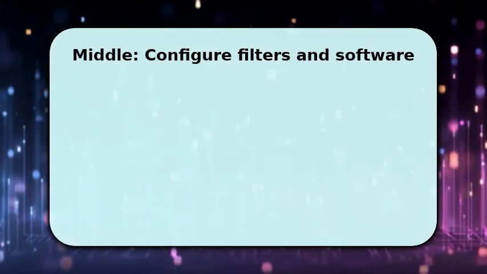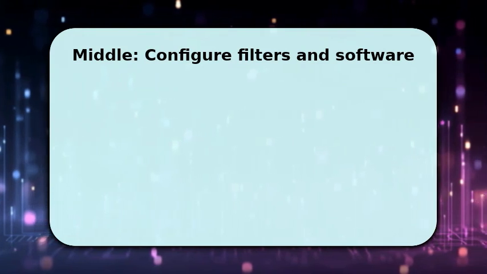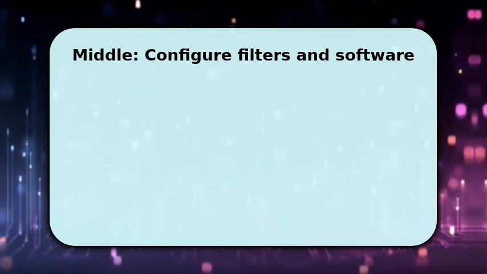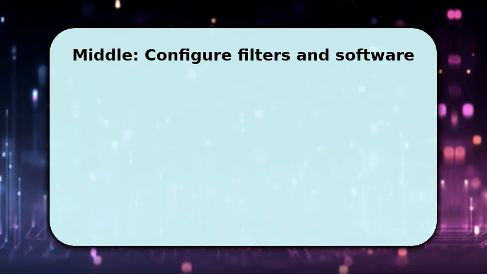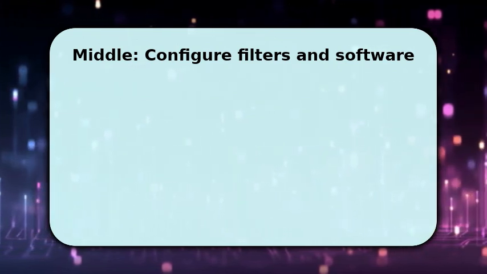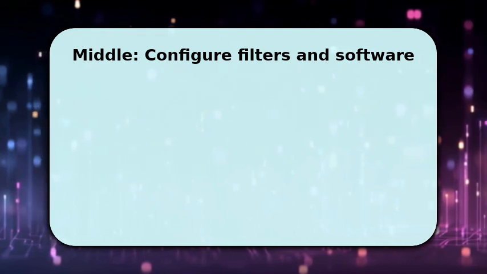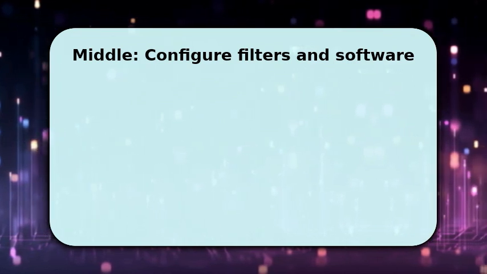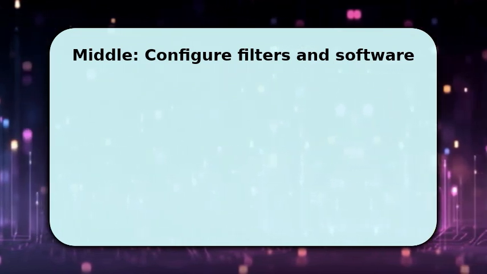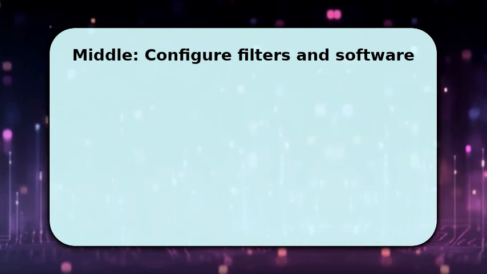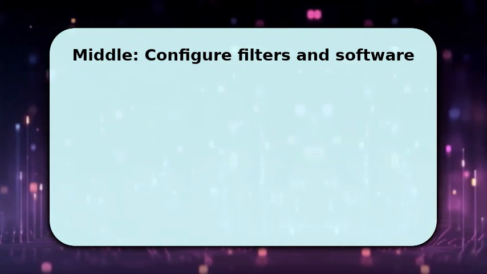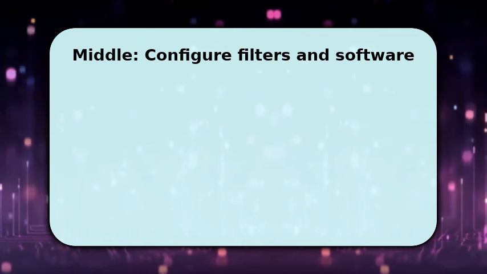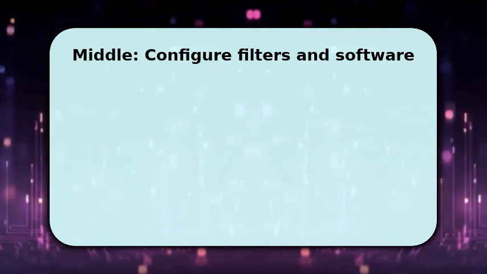Now fine-tune the processing so your voice stays natural. In the suppression app, start with moderate reduction. Overly aggressive settings create robotic tones. Make sure AGC is on to keep consistent volume, and enable the high-pass or low-cut filter around 80 to 120 Hz to remove rumble. In your streaming or chat app, select the virtual device created by the noise tool as microphone input. Finally, test with a short recording and adjust until background noise is gone, but your tone remains clear.